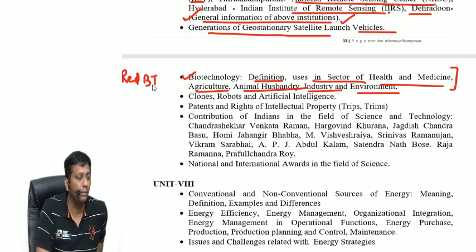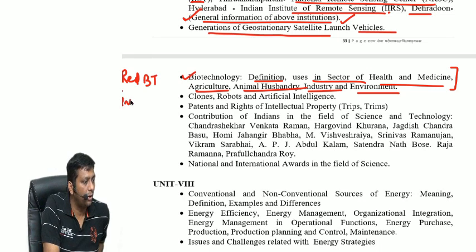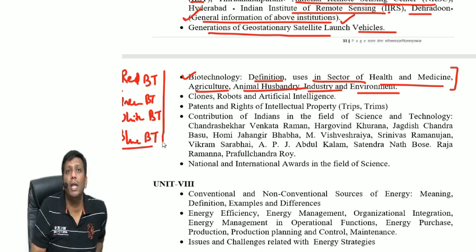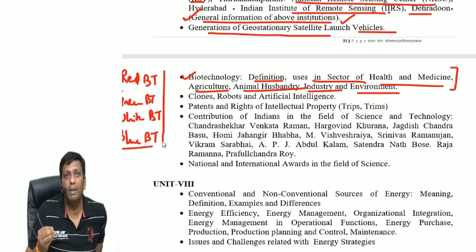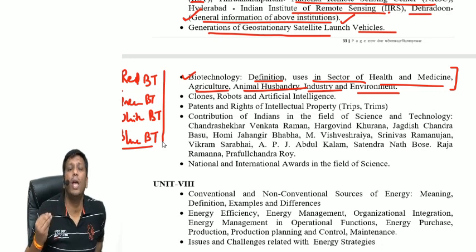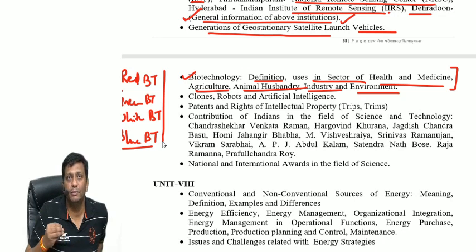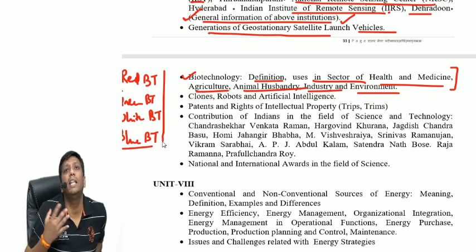Red biotechnology, green biotechnology, white biotechnology, blue biotechnology. In that way, biotechnology applications are given. I will recommend one of my books for science and technology, published by McGraw-Hill. I advise everyone, don't miss reading that book.